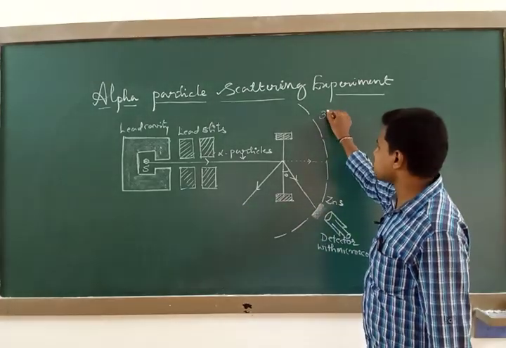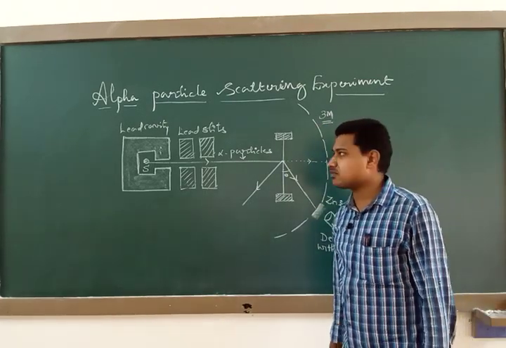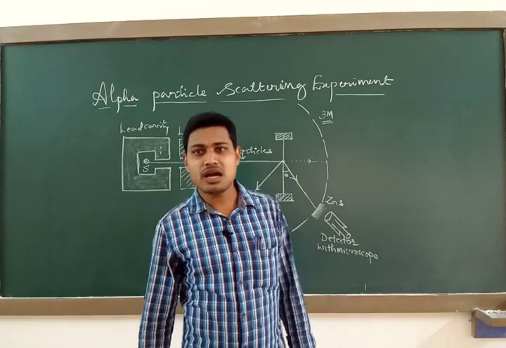So just go through this experimental arrangement.